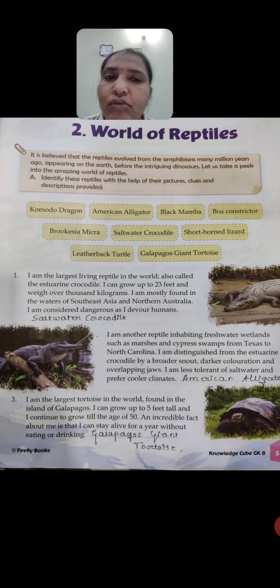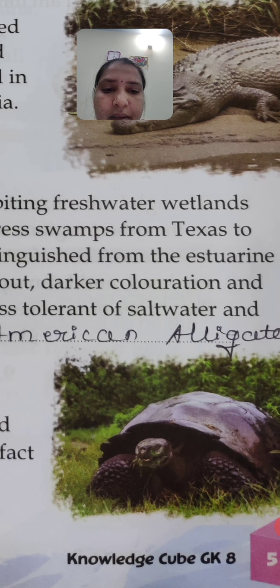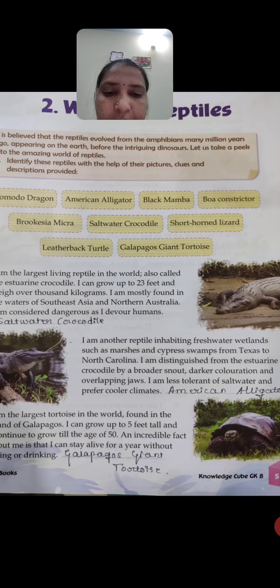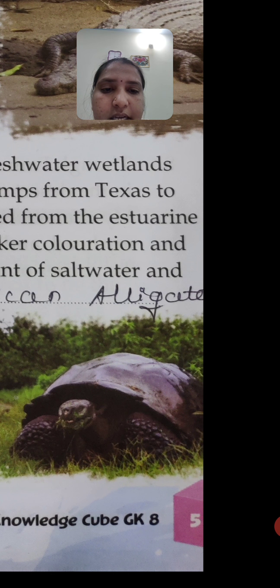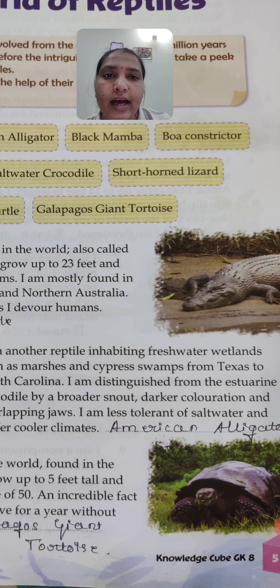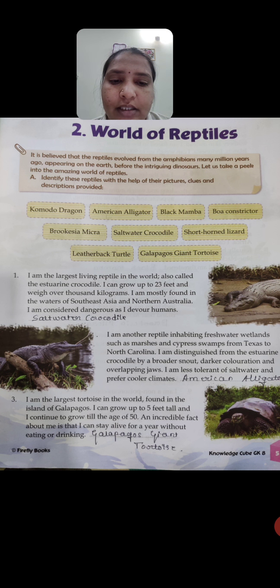Next we can move to the third one, that is the Galapagos giant tortoise. This is another type of reptile. Sorry, not American alligator, Galapagos giant tortoise. What we can call it in Kannada, ame. I think all of you have seen the tortoise. This is the largest tortoise in the world, which is found in the islands of Galapagos.